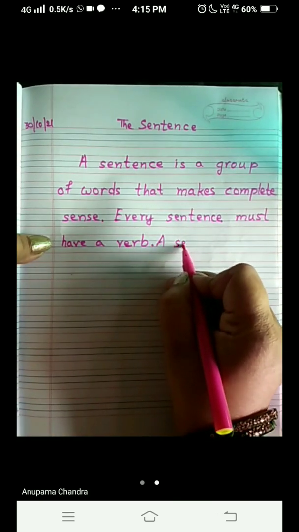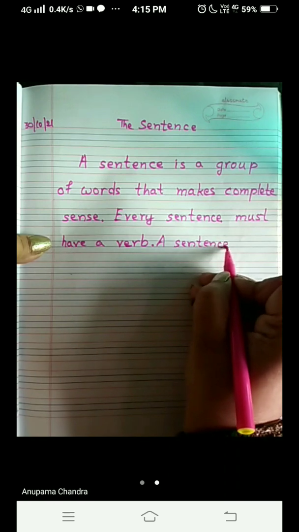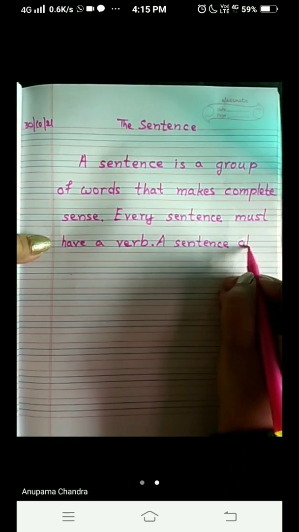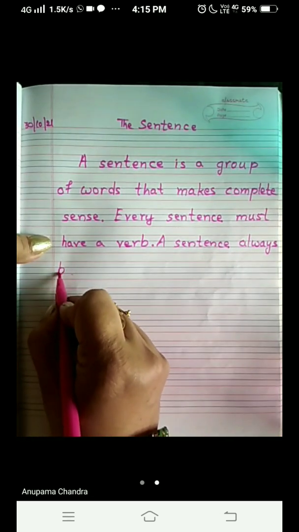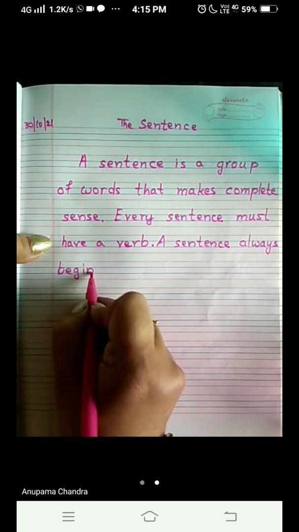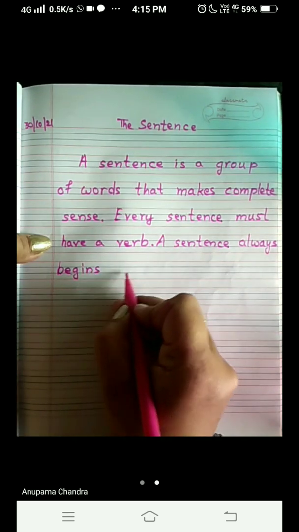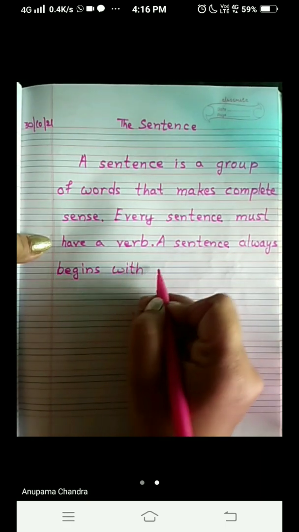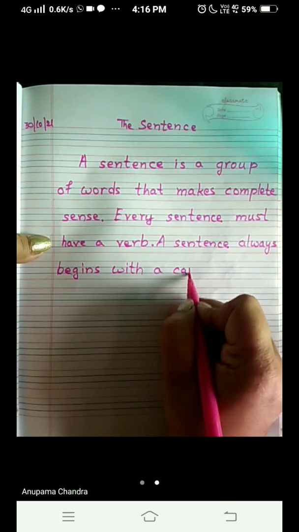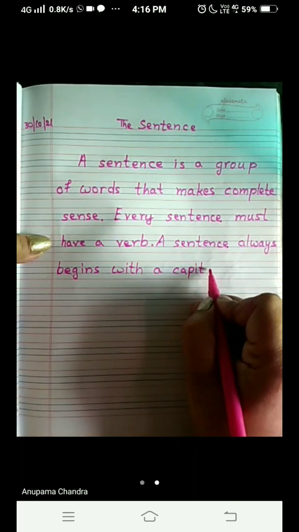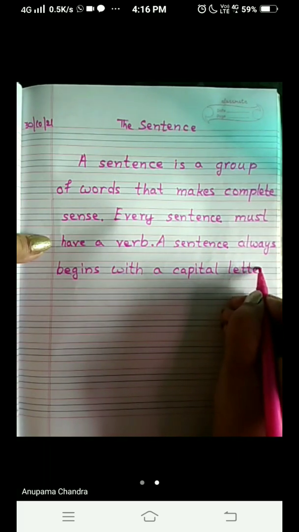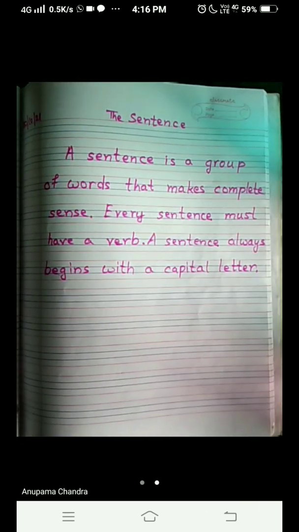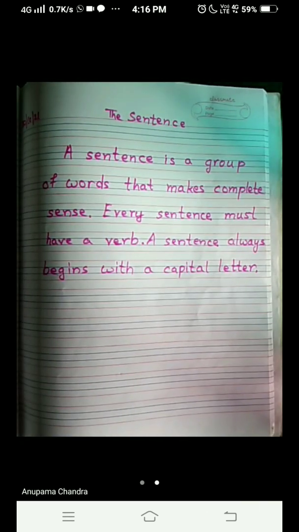A sentence always begins with a capital letter. Begins means to start. Okay. So every sentence must begin with a capital letter.